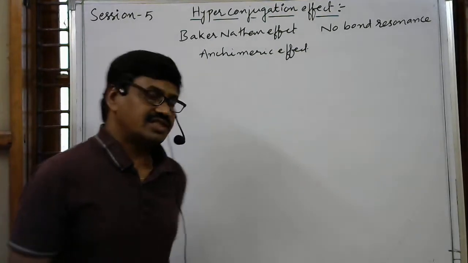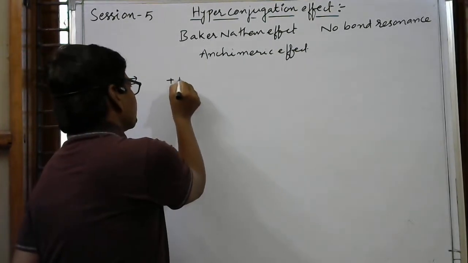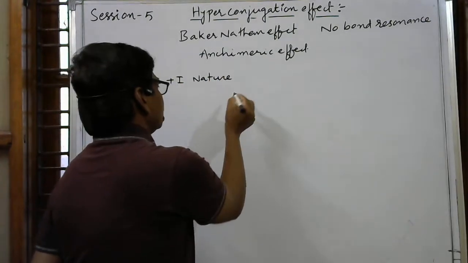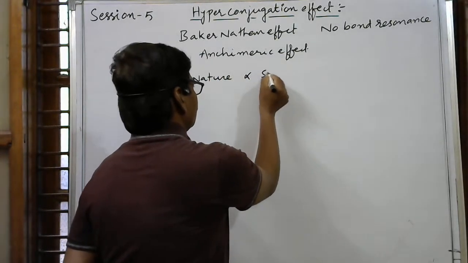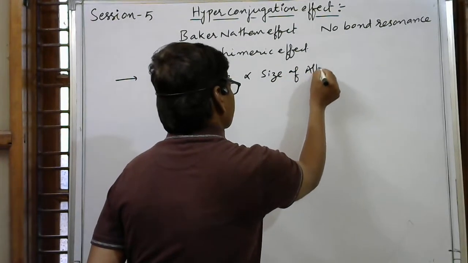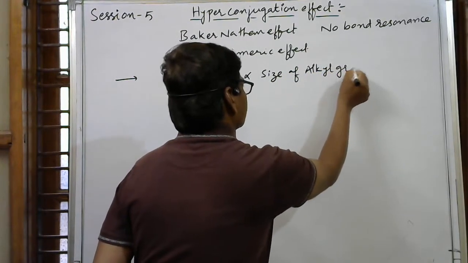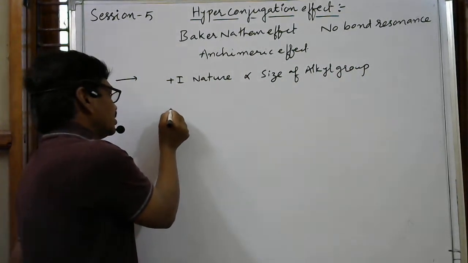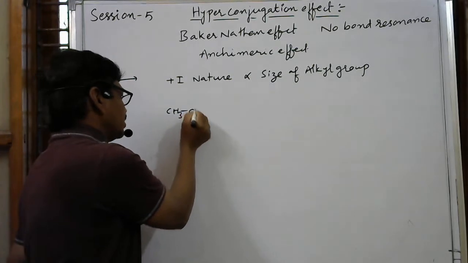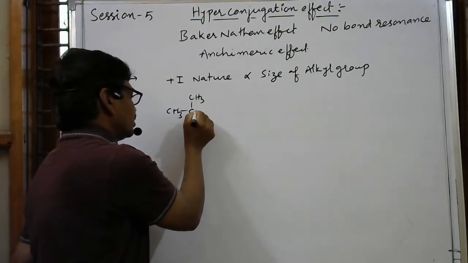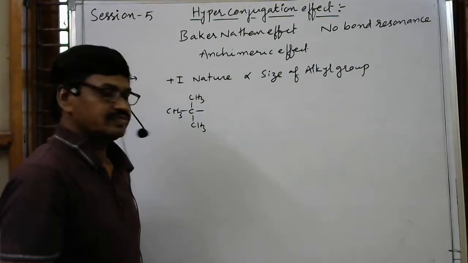Then in the inductive effect, I gave some information about alkyl groups. Plus I nature of alkyl groups is directly proportional to the size of the alkyl group. Examples: CH3-C-CH3-CH3, this is the tertiary butyl group.